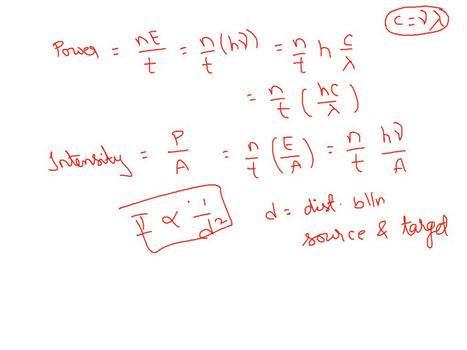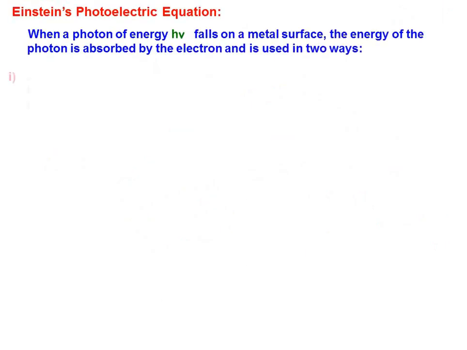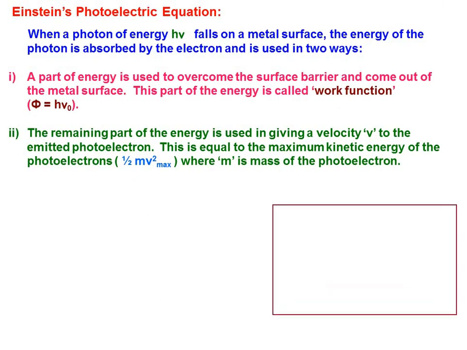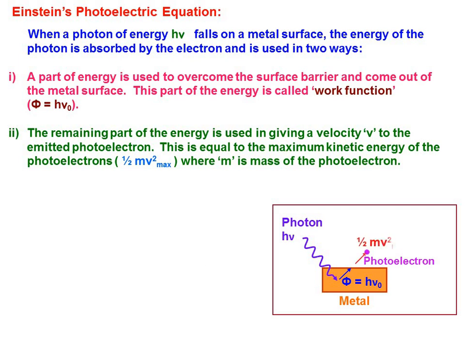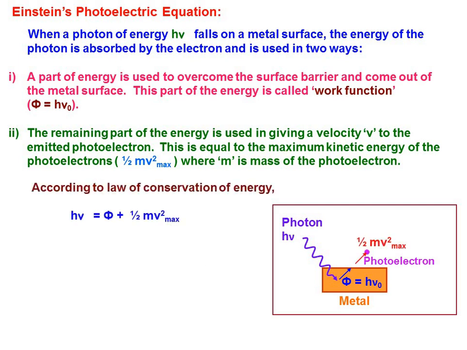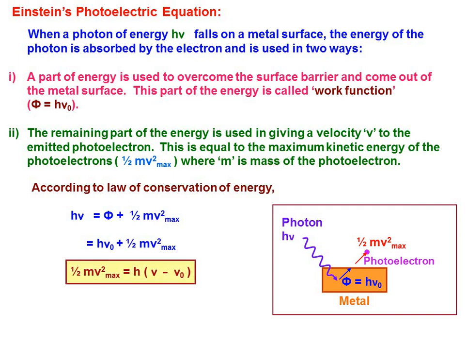Okay, let's look at the next one, which is Einstein's photoelectric equation. Based on Max Planck's quantum theory, Einstein in the year 1905 successfully explained the photoelectric effect, and thus he gave the mathematical proof, or you can call it an equation, for the photoelectric effect. For this work alone, Einstein was awarded the Nobel Prize. Most of us think that E equal to mc square. No, Einstein got the Nobel Prize for his work on the photoelectric effect.